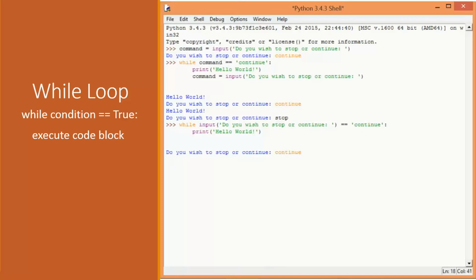So if I say continue, it will execute. If I say stop, it will exit. Again, this works for the simple conditions. For more complicated conditions that require multiple statements, this wouldn't work. We're going to look at that a bit later.